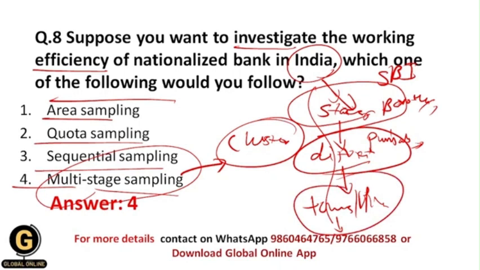Now I have explained what is area sampling and what is quota sampling. Now what is sequential sampling? As the name suggests, it is sequential, so it includes a lot of sequences.